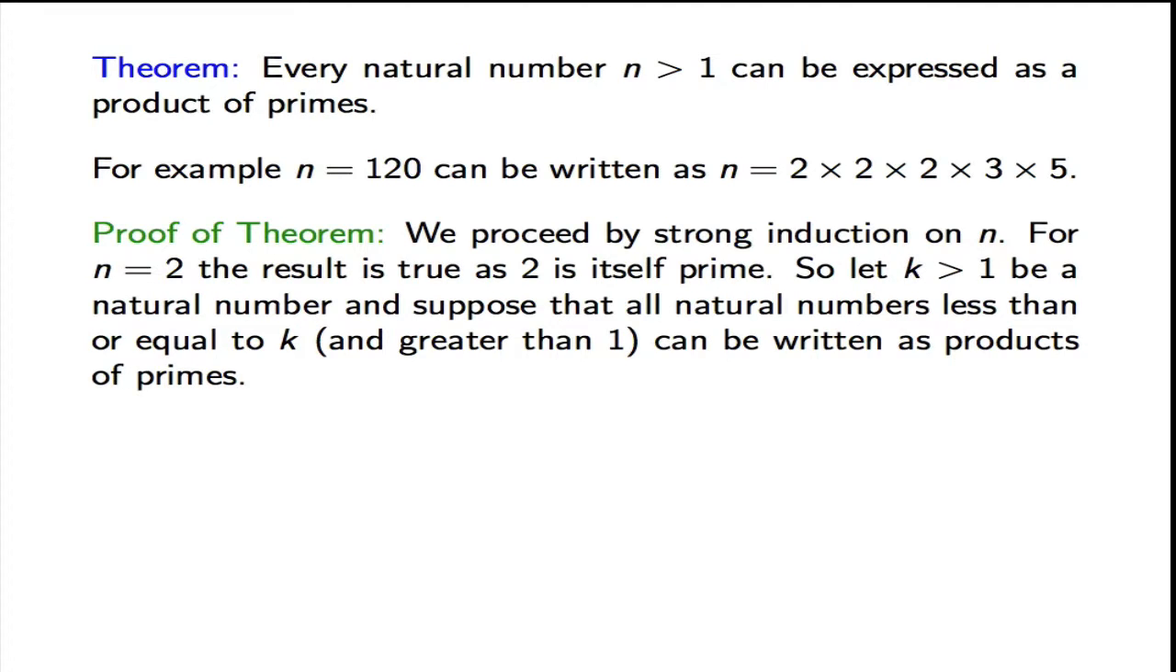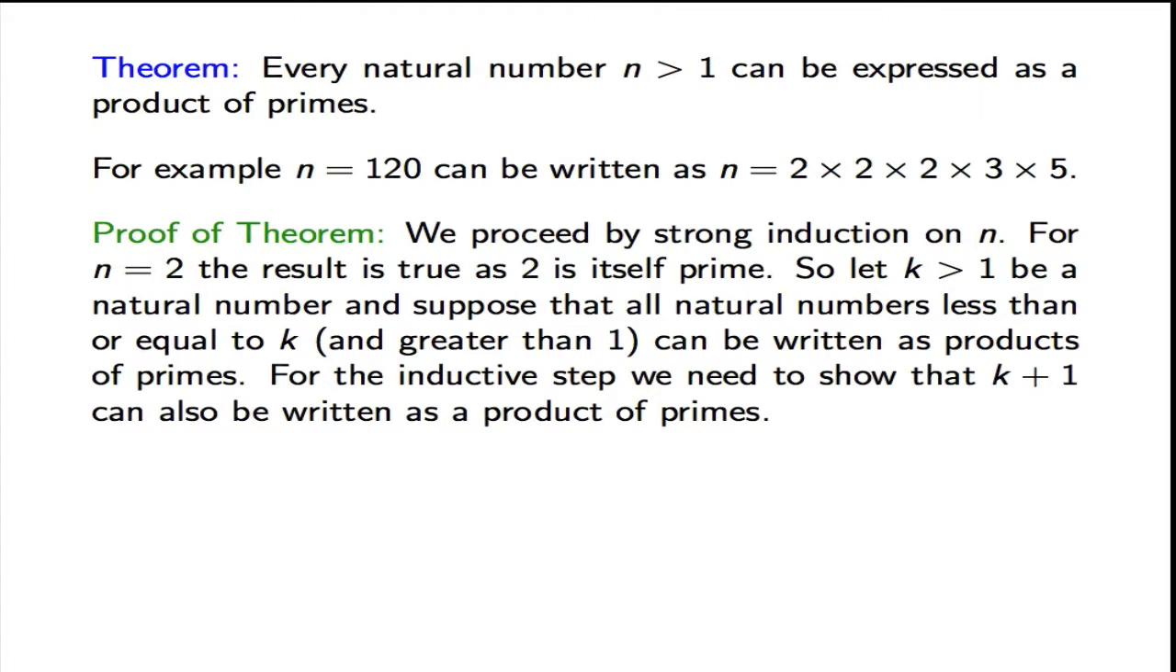Okay, remember that in the strong induction, we take k a natural number greater than 1, and we suppose now that all natural numbers less than or equal to k, and of course greater than 1, can be written as products of primes. And our task, for the inductive step, is to show that k plus 1 can also be written as a product of primes. So if k plus 1 is prime, then this is true and we are done.